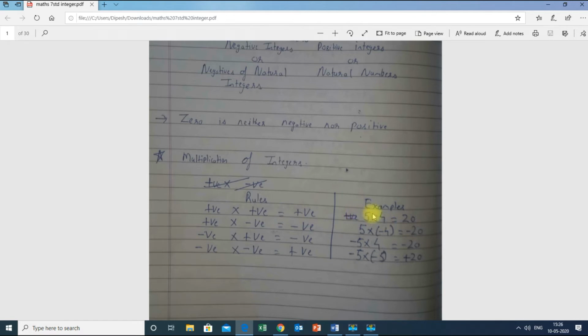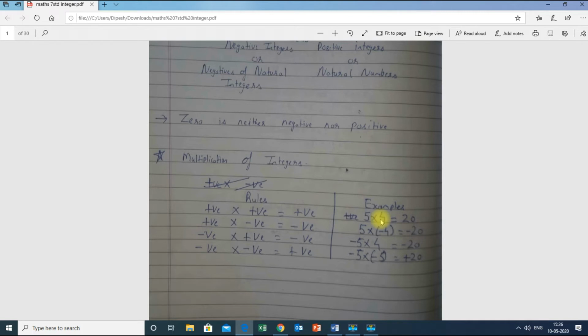What is 5 into 4? 5 fours are 20. You may say, sir, there is no positive sign here. But remember, if there is no sign before the number, then that number has a plus sign before it. Always keep this in mind, it is fixed. So plus 5 into plus 4 is equal to plus 20. If you write the plus sign or don't, it doesn't matter at all.